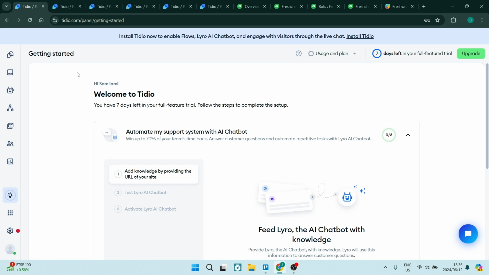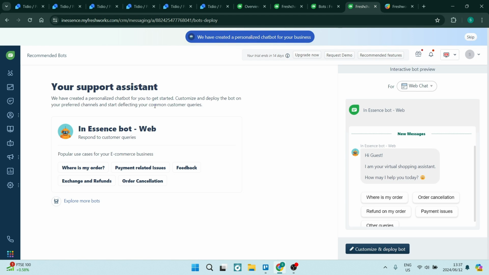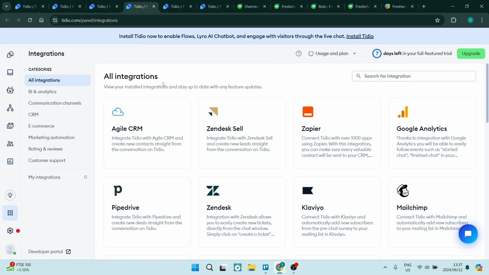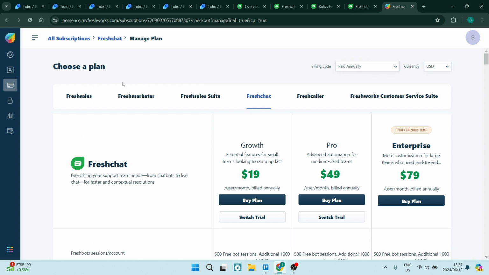So at the end of the day, having a look at Tidio and having a look at Freshchat, personally, I feel as if Freshchat works a little bit easier for me. They've also built a bot that I can just customize. I had a little bit of trouble trying to create this bot. As you can see over here, there's an error. So there's some configuring I need to do before I even start building the bot, which for me, I kind of want to just hit the ground running. So in my opinion, Freshchat really is the better option here, and they're also a couple dollars less. So in the long run, you will be saving a few bucks.